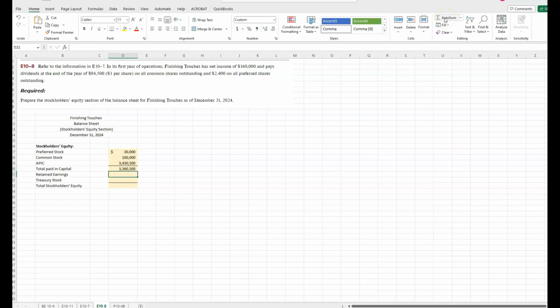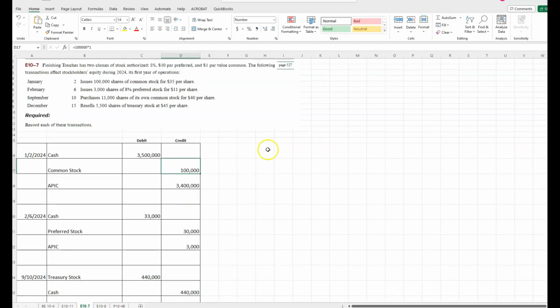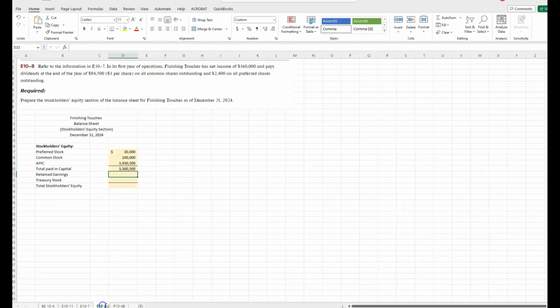Retained earnings. Well, we know retained earnings is beginning retained earnings plus net income minus dividends. So did they have anything beginning? Is this their first year of operations? Yes. So they did not have a beginning balance, so we don't need to take that into account for retained earnings.